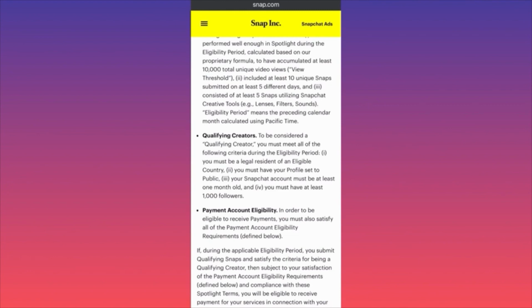Let's wrap everything up. Check your country. If your country is eligible, that's okay. Then check your account. If you have 1,000 followers and your account is at least 30 days old, then you should qualify by getting 10,000 unique video views on each of the snaps that you create in the last 5 days. And then you want to make sure that you have at least 5 snaps that are utilizing the creative tools, lenses, filters, sounds to be eligible for the new program updates.